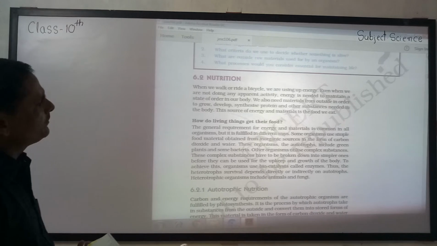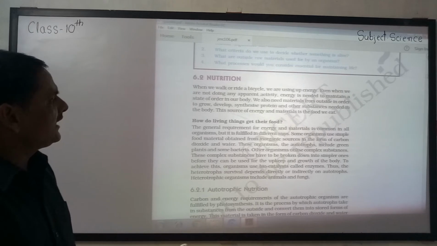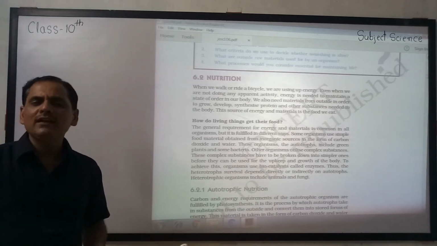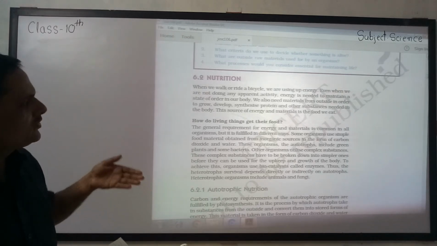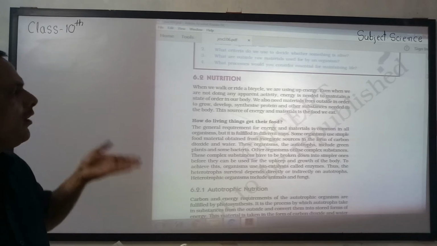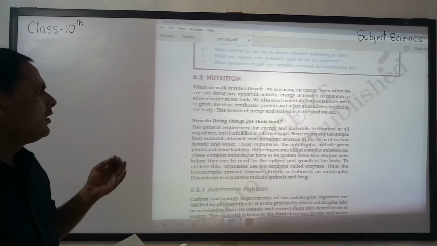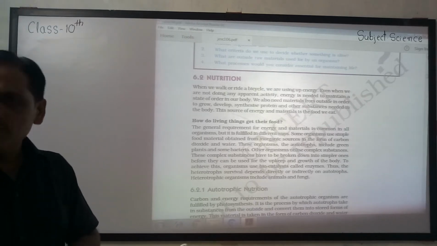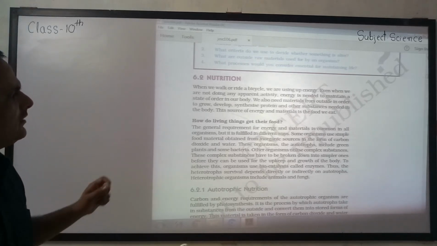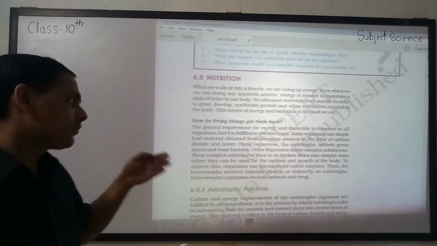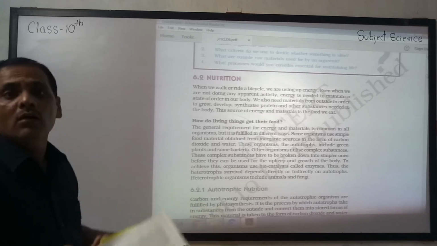Some organisms use simple food material obtained from inorganic sources in the form of carbon dioxide and water. Means different animals take different types of food. कुछ animals ऐसे होते हैं they take food of organic substances and some the inorganic. और कुछ कार्बन डाइऑक्साइड और वाटर के फॉर्म में फूड लेते हैं. क्लियर? These organisms are the autotrophs, including green plants and some bacteria. इसमें कुछ ऐसे लिविंग ऑर्गेनिजम्स हैं जो अपना फूड खुद बनाते हैं. They prepare their own food.